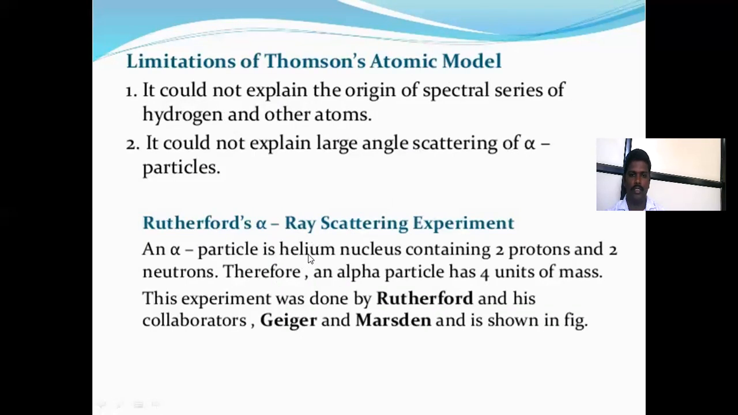An alpha particle is a helium nucleus containing 2 protons and 2 neutrons. Therefore, an alpha particle has 4 units of mass. This experiment was done by Rutherford and his collaborators Geiger and Marsden, as shown in the figure.